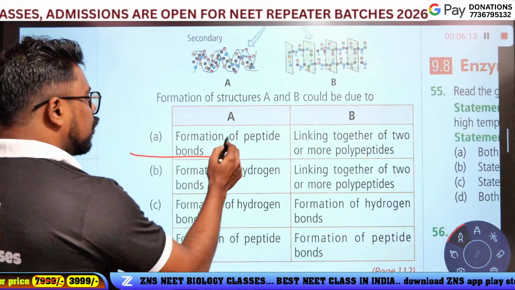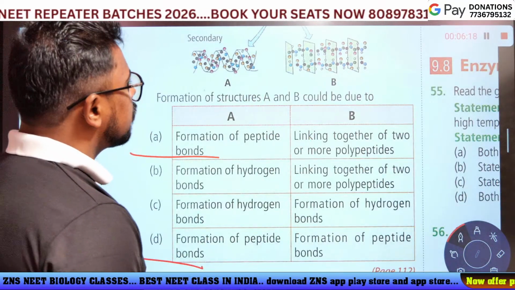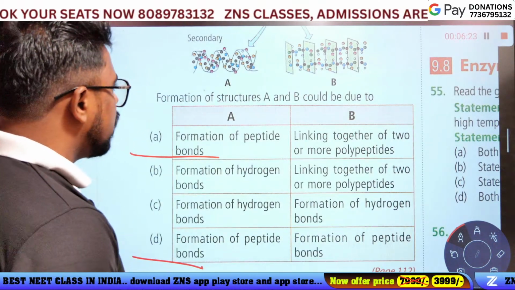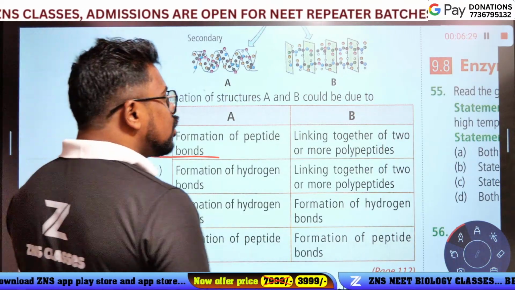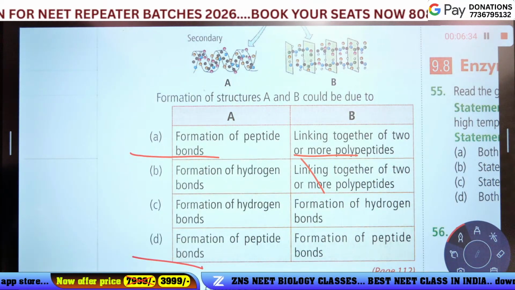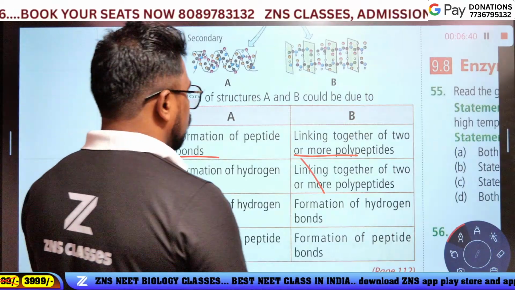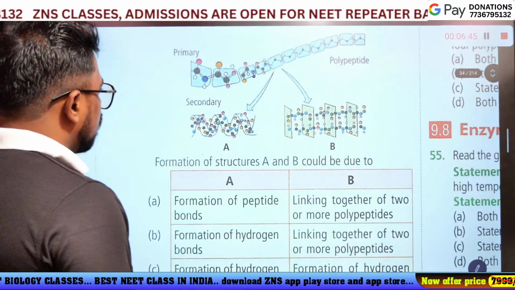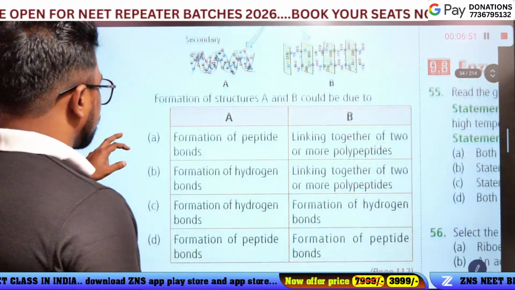Two options are given: formation of peptide bond, and linking together two or more polypeptides. Which is the answer? Option? Secondary. Guys, which is the answer?